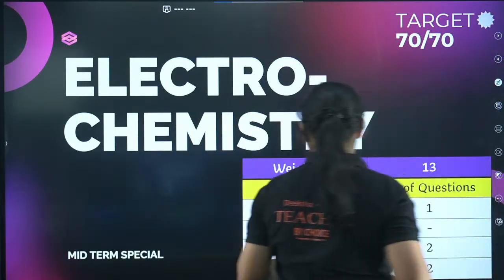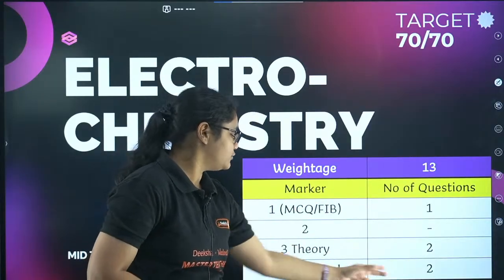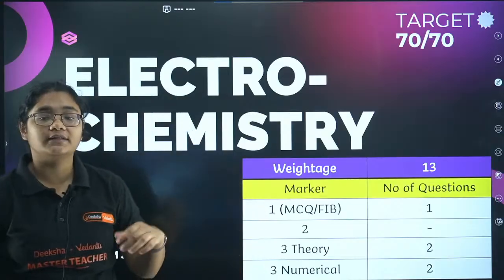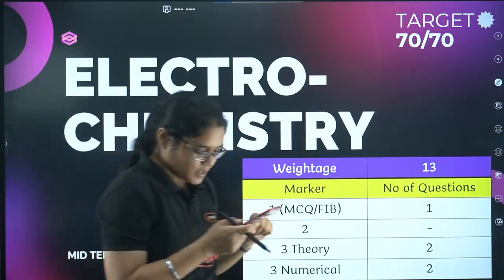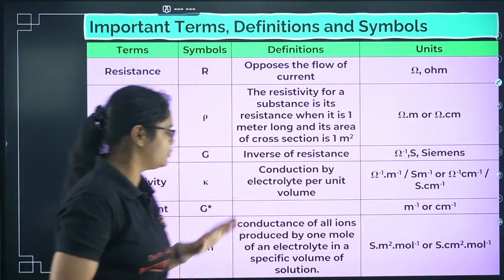Okay, so electrochemistry, we have 13 marks where you will get 2 questions in numerical, 2 questions in theory, and 1 question in the MCQ in the final board exams. Okay, so let's see the first MCQ. Before that I just want you to go through this.